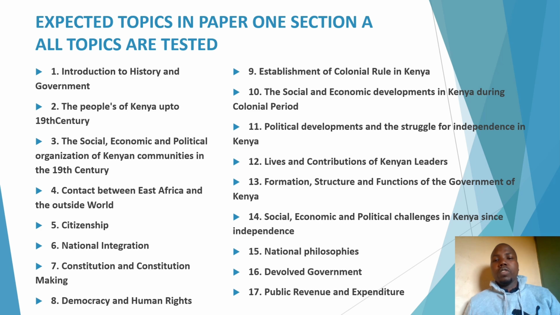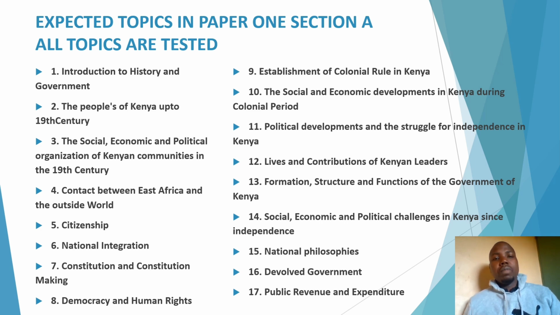So before we go ahead and see what we expect in those topics, I just want to take you through the topics of paper 1. Under section A, all paper 1 topics are set in KCSE. Here we don't predict whether a topic will be set or not.